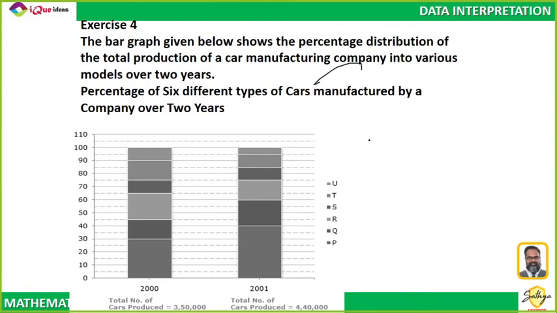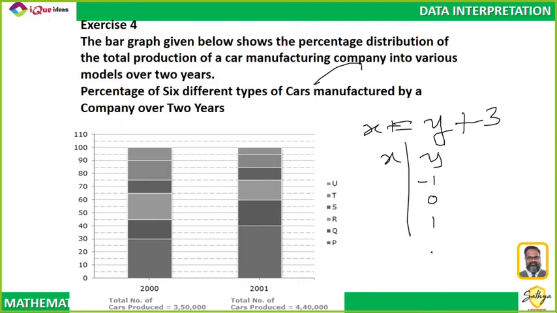If a linear equation is given that x plus y is equal to y plus 3, you just take values of x and y. Assume values of y as -1, 0 and 1. If y is -1, then x is 2. If y is 0, then x is 3. If y is 1, then x is 4. So on a graph, you just plot these values. You will get a line, a straight line equation.